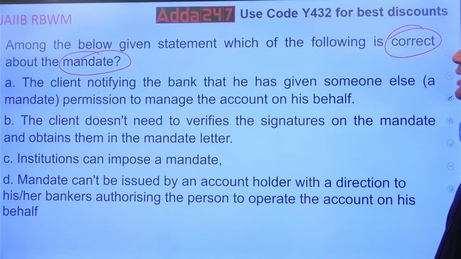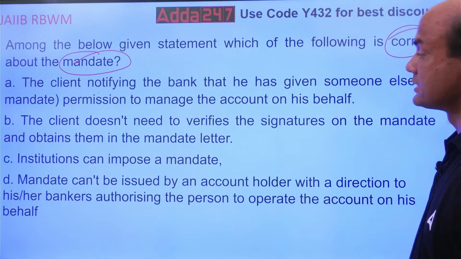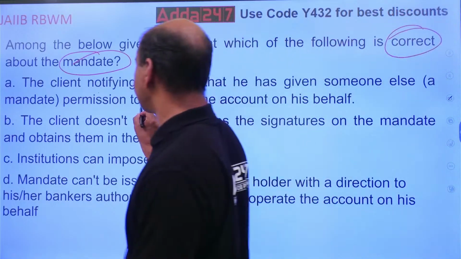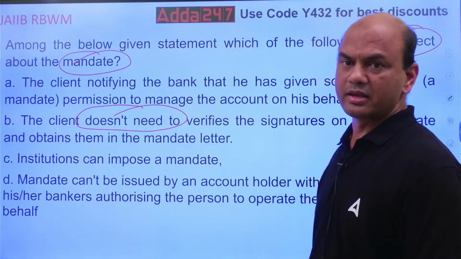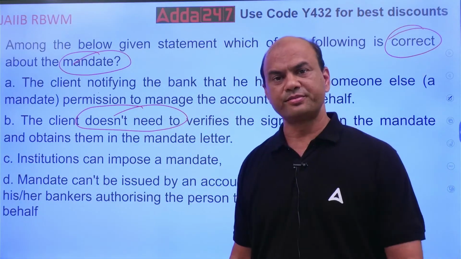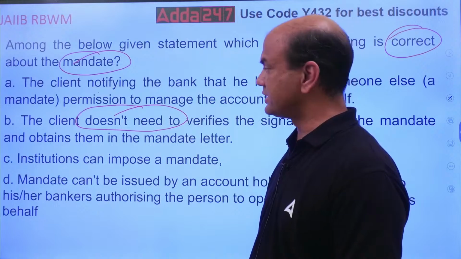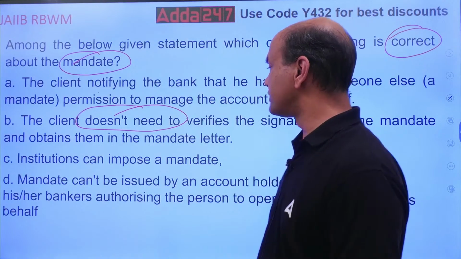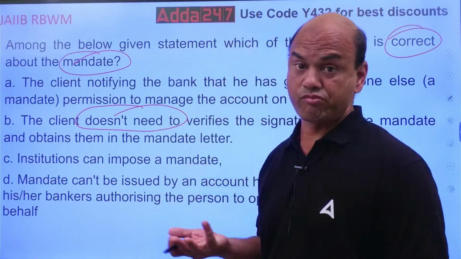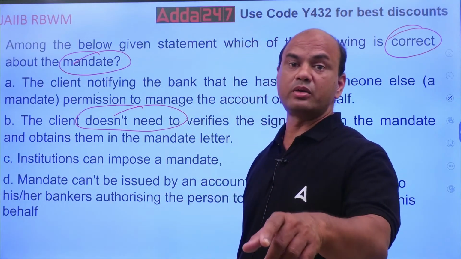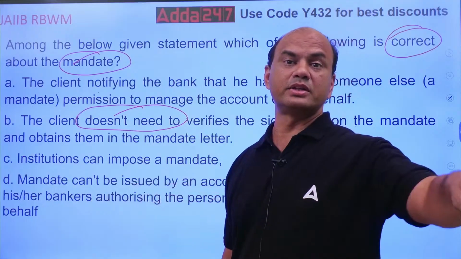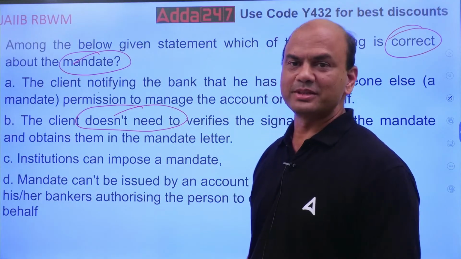The client doesn't need to verify the signatures on the mandate and obtains them in the mandate letter. Doesn't need to verify, my God. Signature verification in banking for any purpose is a must, isn't it? Institutions can impose a mandate. My bank can say, you give the mandate to this guy, you give the mandate to this guy. How is it possible?